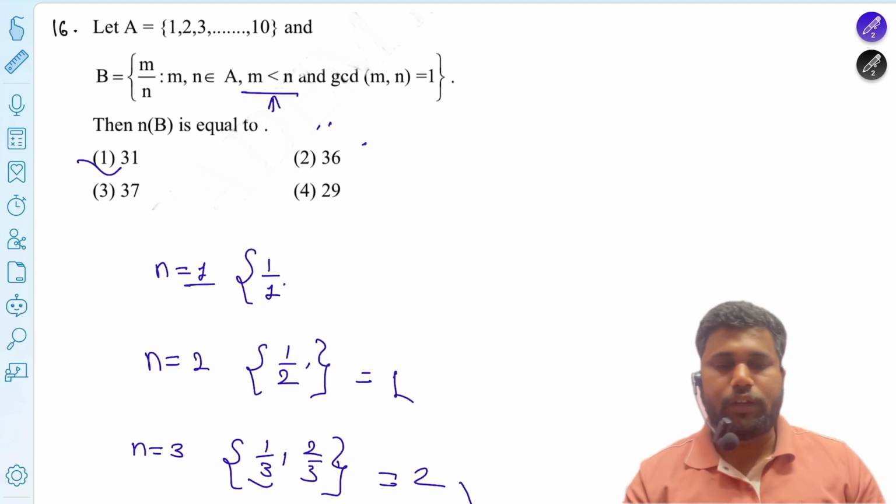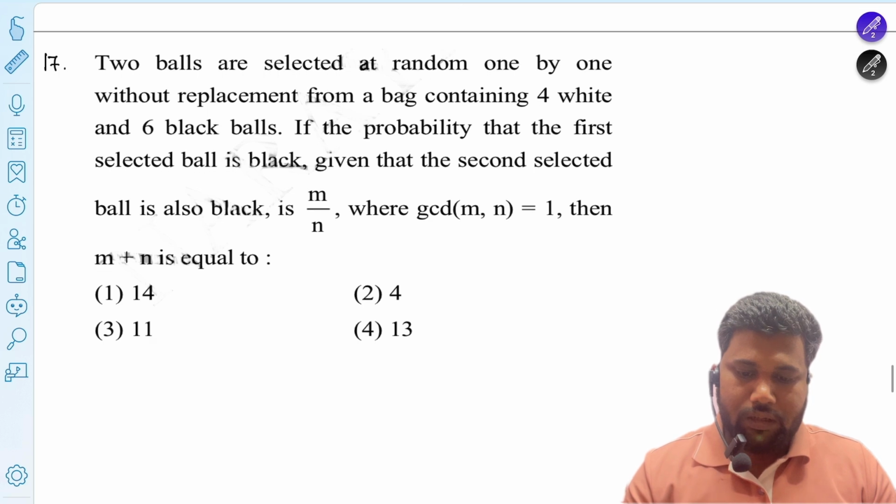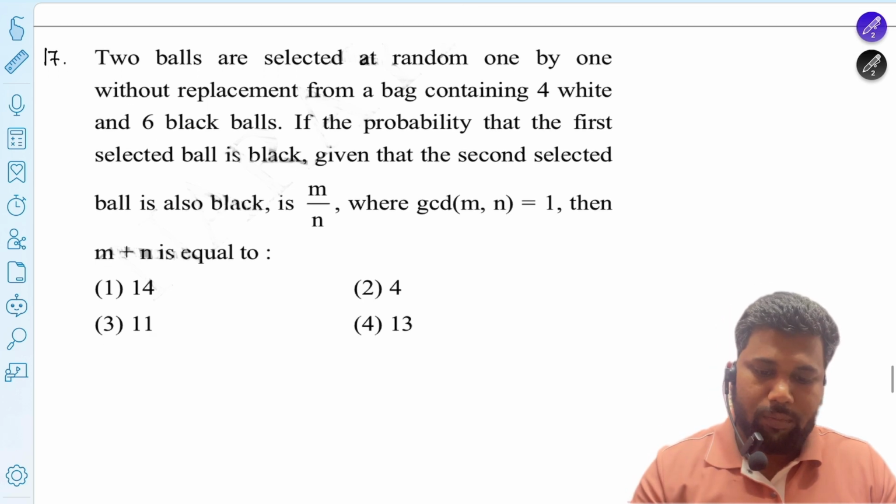I hope you understand that it's an easy question, not a hard one, it's a set relation question. The second question is a probability question.